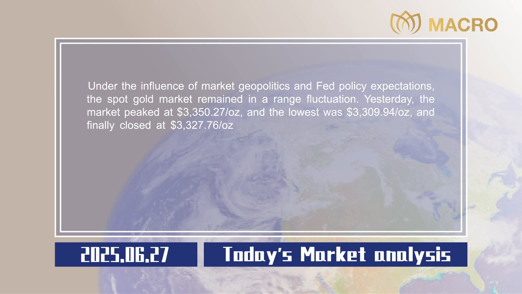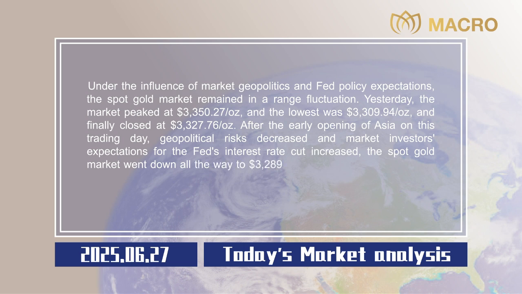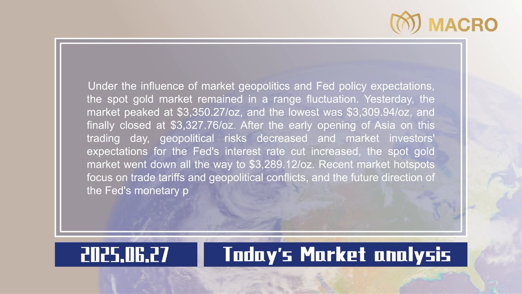$3,327.76 per Oz. After the early opening of Asia on this trading day, geopolitical risks decreased and market investors' expectations for the Fed's interest rate cut increased. The spot gold market went down all the way to $3,289.12 per Oz. Recent market hotspots focus on trade tariffs and geopolitical conflicts, and the future direction of the Fed's monetary policy will also affect the market direction.